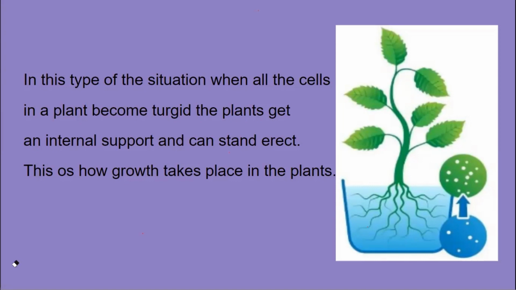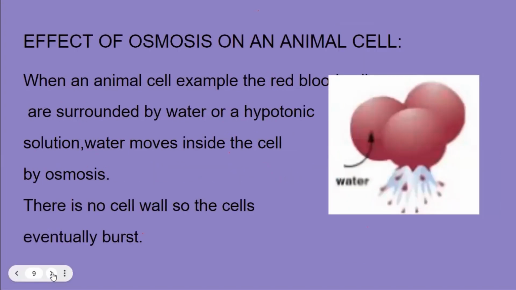So whatever plants and trees you are seeing around you, those standing erect by themselves without any support, it means they have all the cells turgid. Osmosis is taking place and the water is continuously getting inside from the soil into the roots. So this is the benefit of osmosis. Now, the effect of osmosis in the animal cells, human cells: we do not have any cell wall.